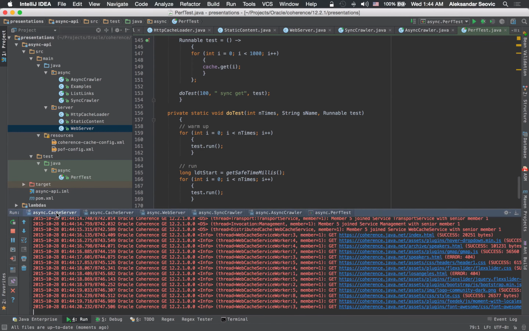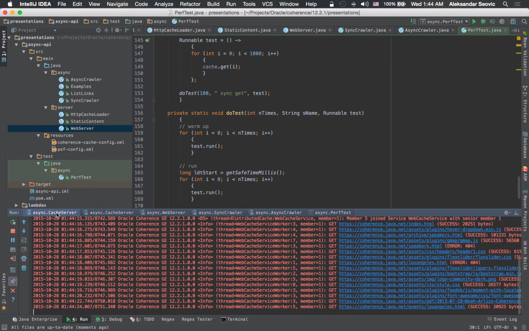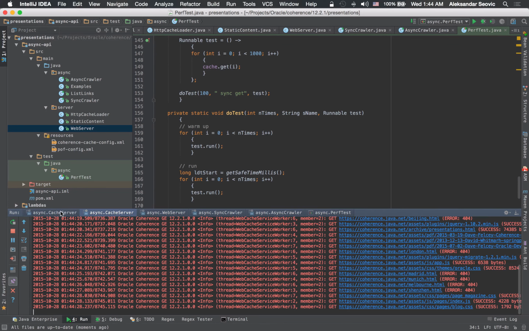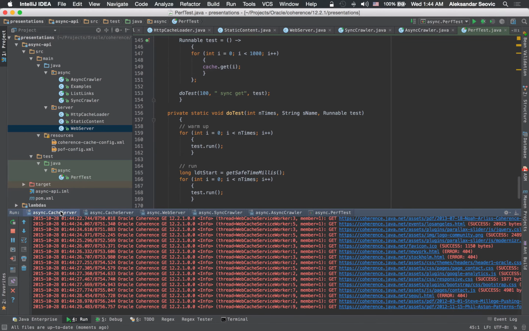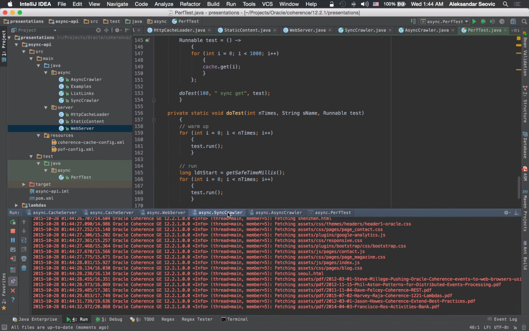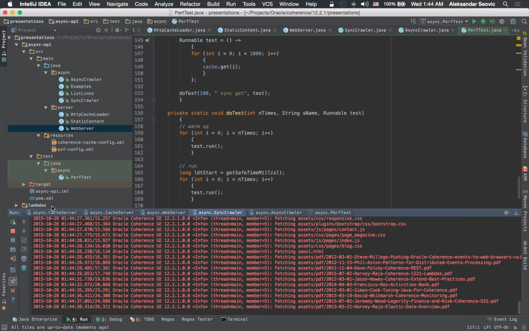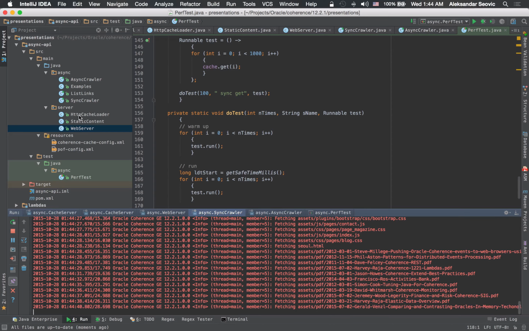And if we look at the cache server, you will see that both cache servers are fetching different content objects. While this is crawling the site, and it will take a while, about 2 minutes for it to finish, let's take a look at how this whole thing works.